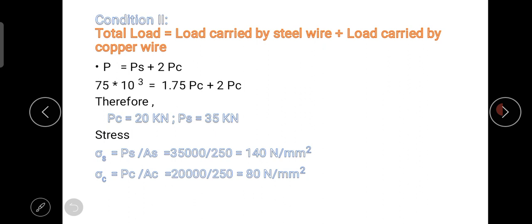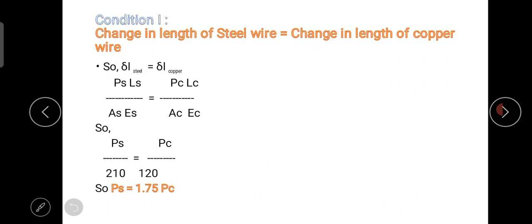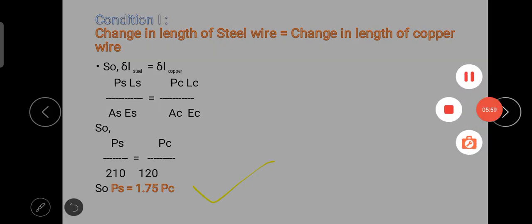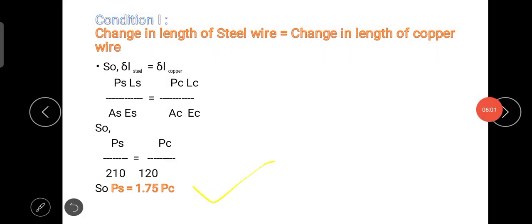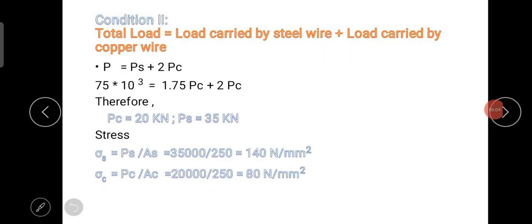Okay, now in the previous slide we calculated the relation between PS and PC. So PS is equal to 1.75 PC. Therefore, put the value of PS. So total load P, that is 75 into 10 raised to 3 Newton, equals PS, the value we found in the previous relation, 1.75 PC plus twice PC.